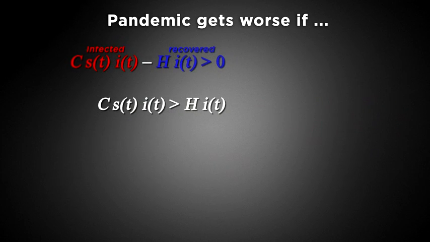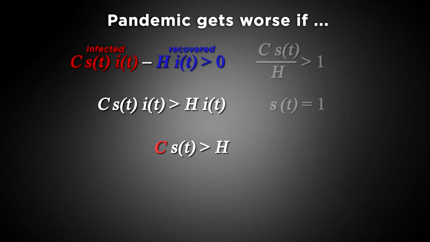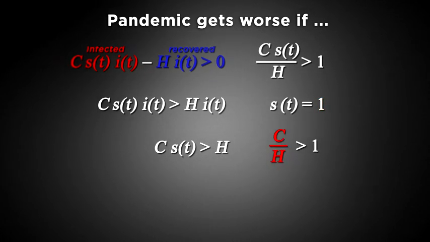So, which flow is bigger? The pandemic is getting worse if the flow of people getting infected is higher than the flow of those recovering. That would mean the infected group was growing, and we'd see that if the contact rate C is large enough. Since it looks like everyone starts out susceptible, and a vaccine is perhaps a year away, the initial value for susceptible is 1. That leaves us with a ratio of the contact rate C over the rate of people healing H, or otherwise ceasing to be among the infected.